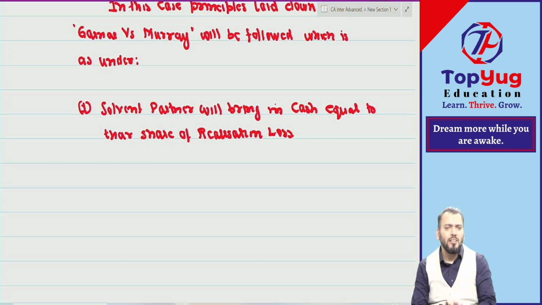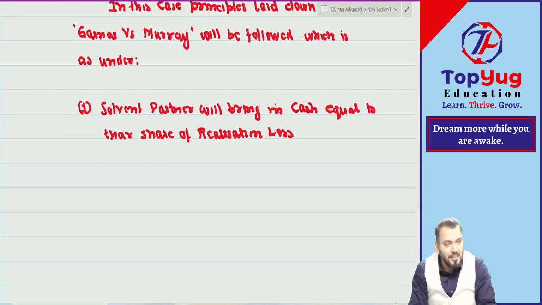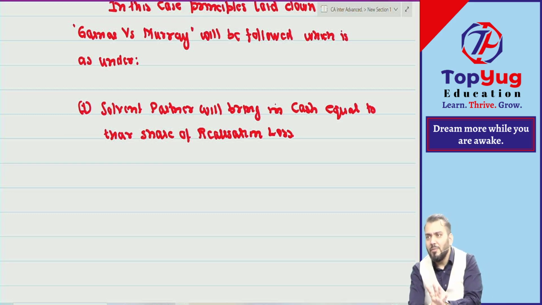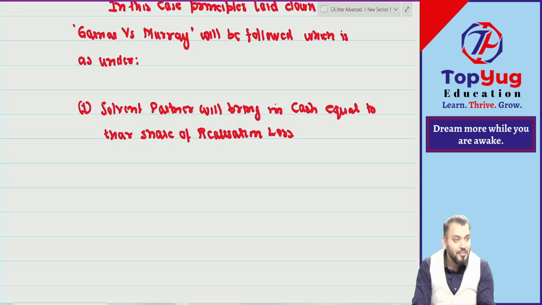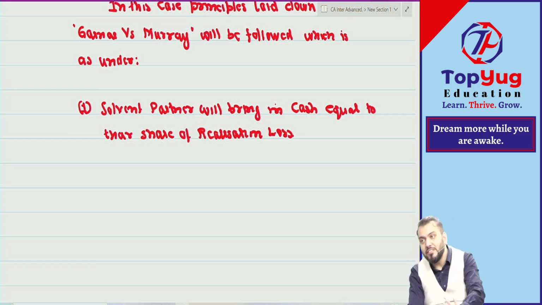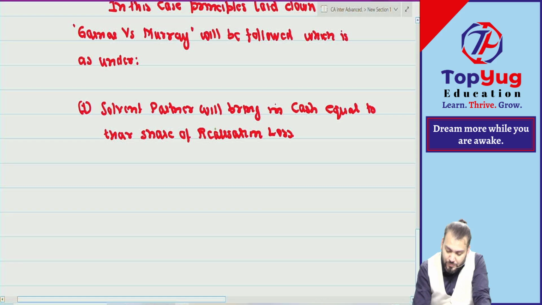Maha bakwas point. There is no logic behind this. Why will the solvent partner now bring cash? Why are we demanding cash from them? I don't know what happened in that case. It might happen that the solvent partner also had some debit balance, so they decided that yes, they should bring cash. Are you able to understand? So solvent partners should bring cash as per the principle given in Gardner versus Murray. We need to follow that, but what is the logic behind this, we don't know. There is no logic, I will say. Understood?